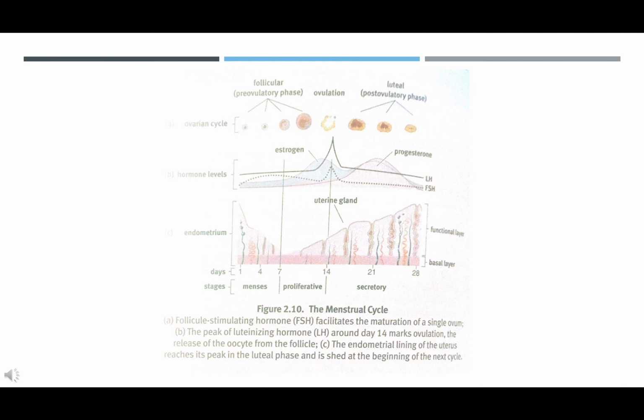The menstrual cycle. During the reproductive years, from menarche to menopause, estrogen and progesterone levels rise and fall in a cyclic pattern. In response, the endometrial lining will grow and be shed. This is known as the menstrual cycle and can be divided into 4 events: the follicular phase, ovulation, the luteal phase, and menstruation.